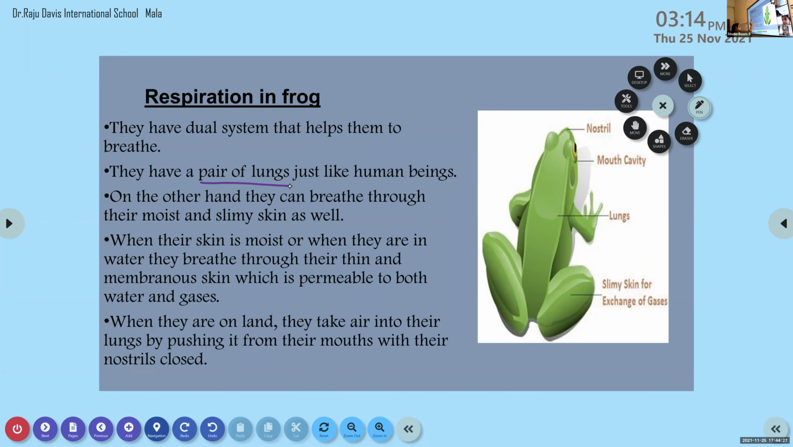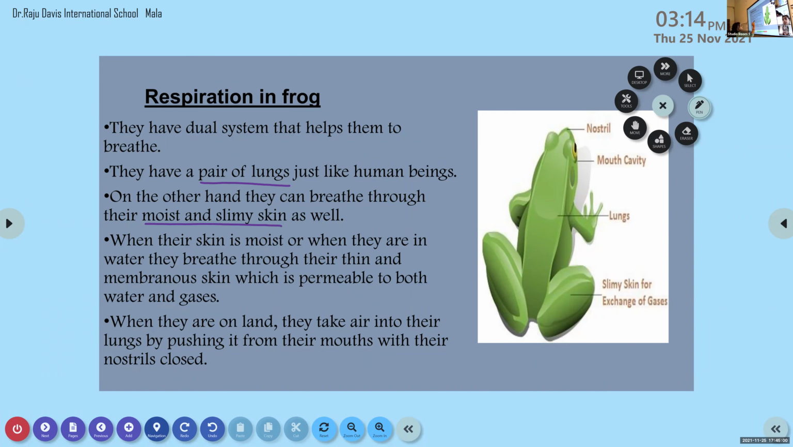Similarly, another mechanism is the moist and slimy skin, similar to the case of the earthworm. So there are two systems of respiration present in the frog. One is through the lungs, similar to human beings. The frog is able to live on land as well as in water. Whenever they live on land, they use this pair of lungs for respiration. If they live in water, they use their moist and slimy skin for respiration.